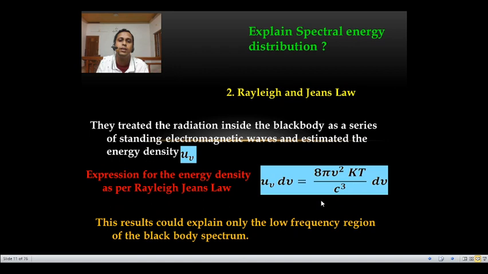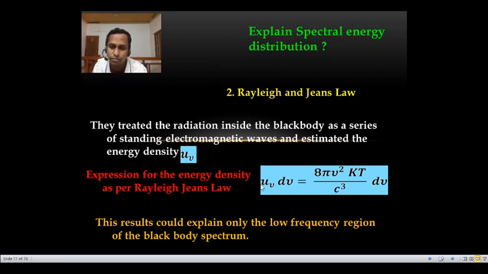So in this situation, another theory called Rayleigh-Jeans law came. Rayleigh and Jeans treated the radiation inside the black body as a series of standing electromagnetic waves and estimated the energy density U of nu. The expression for the energy density as per Rayleigh-Jeans law is U of nu d nu is equal to 8 pi nu square kT by c cubed into d nu.